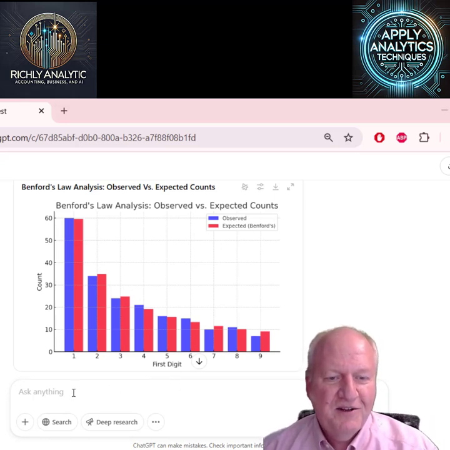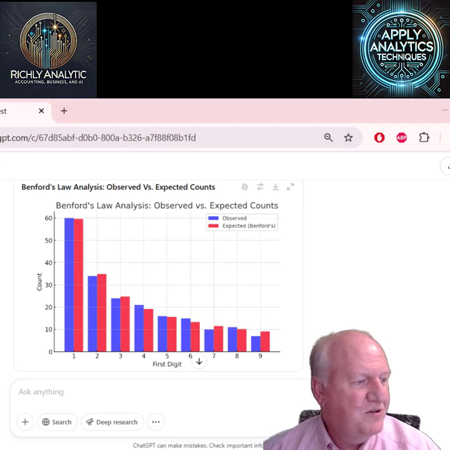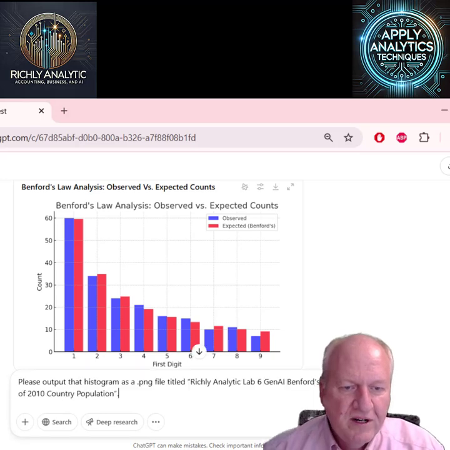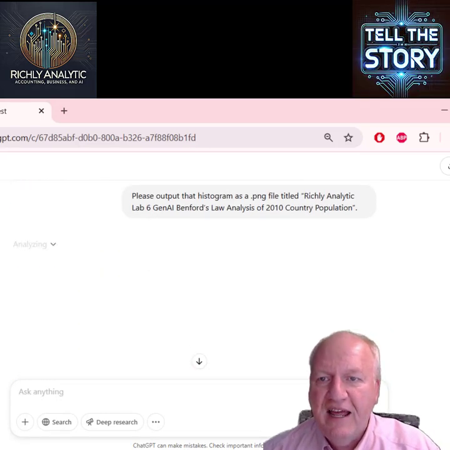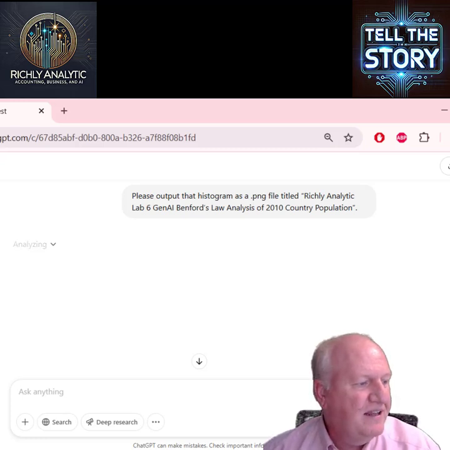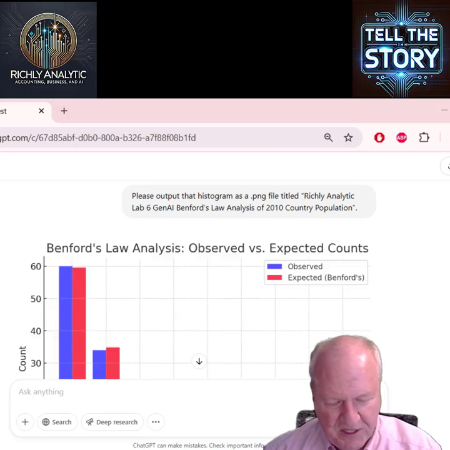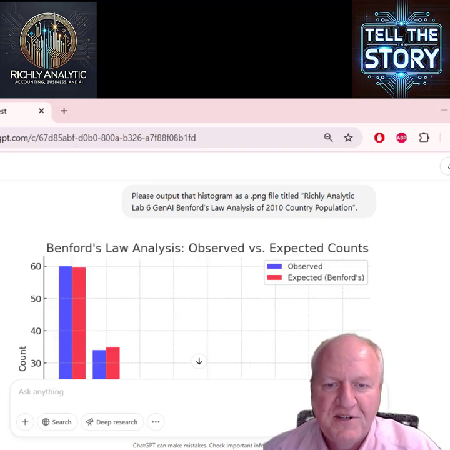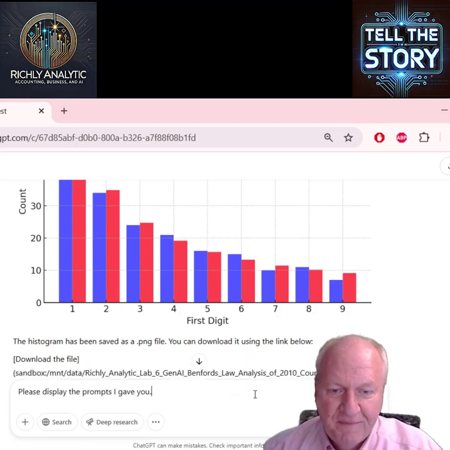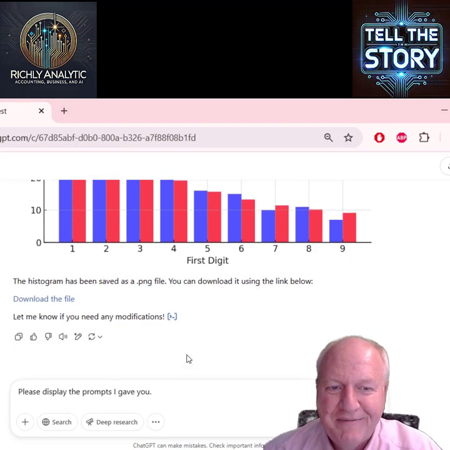The next thing we could do would be to output that histogram so we could use it in a report or an executive summary if we like, and it will provide that and print that out. And then finally, once it prints that out, we're going to ask it to provide the prompts that we gave. The first time I ran this, I was really surprised that it was able to run Benford's Law on its own without any more instruction, but that's what we're learning about ChatGPT and generative AI.